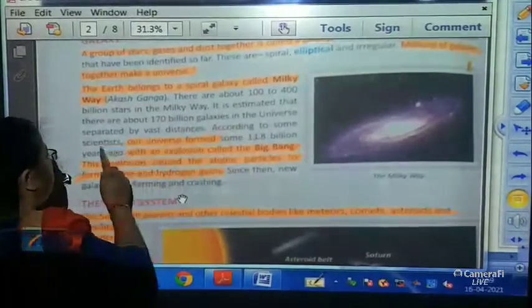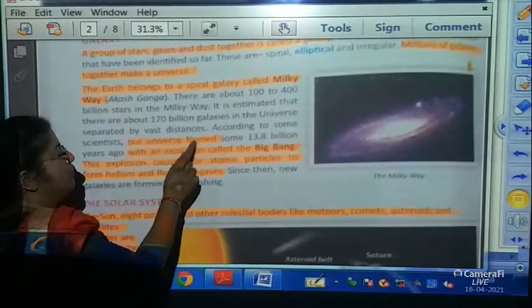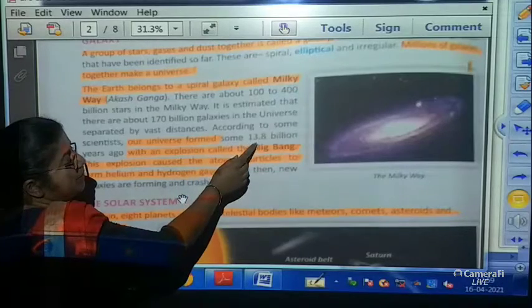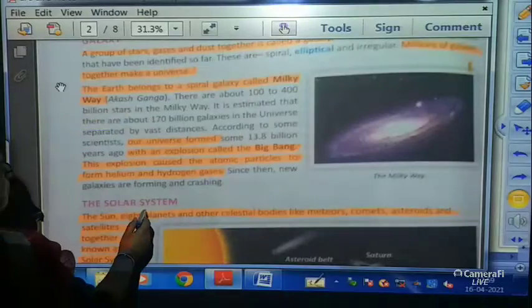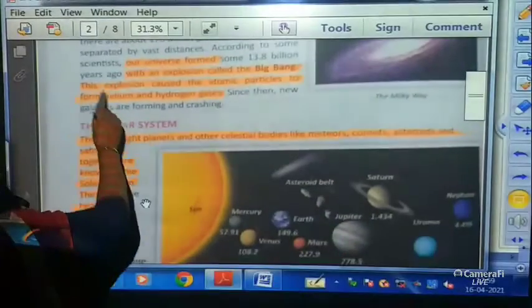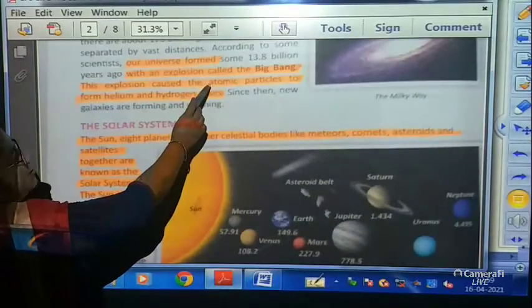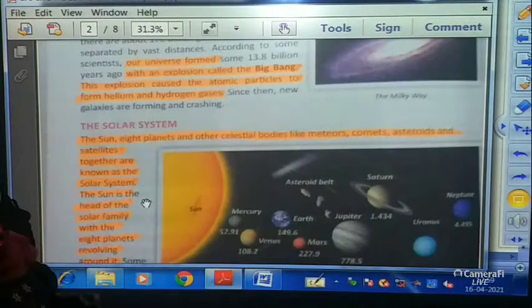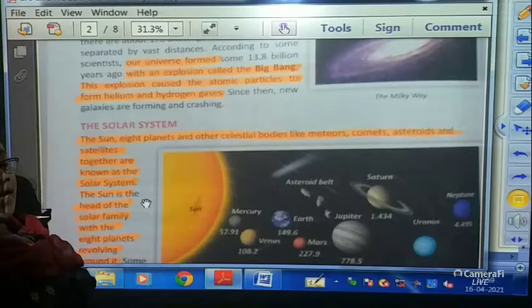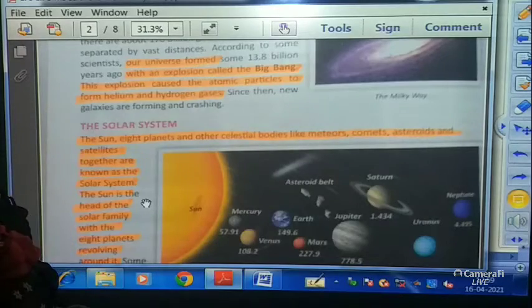According to some scientists, our universe formed some 13.8 billion years ago with an explosion called the Big Bang. Children, before we started the class, I had spoken to you about the Big Bang.